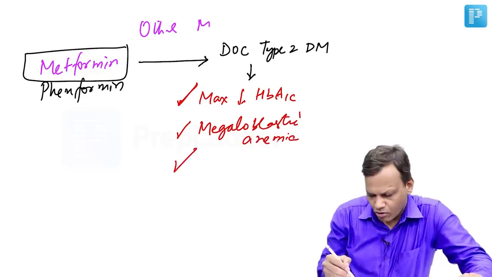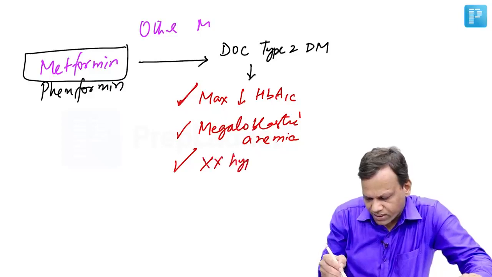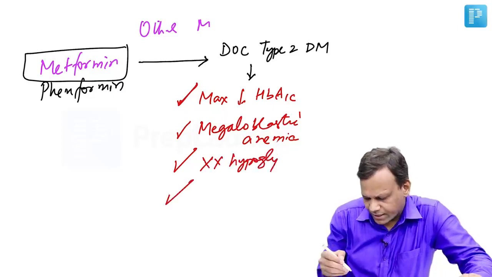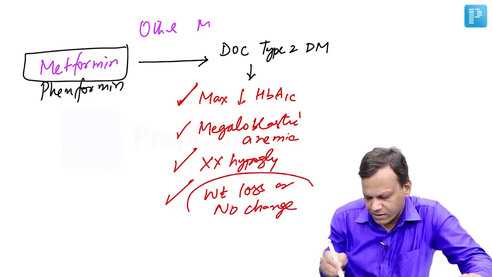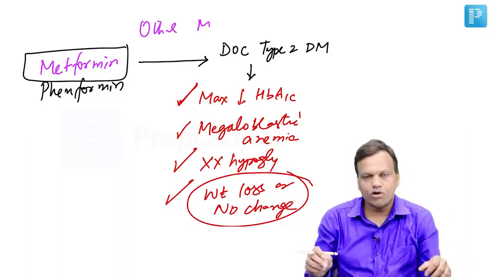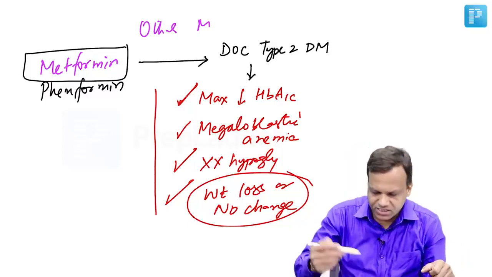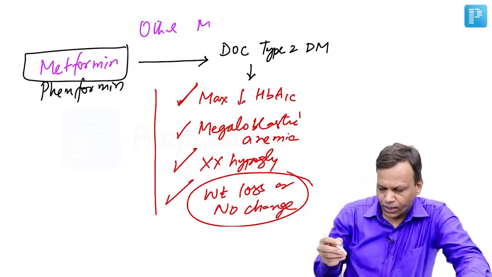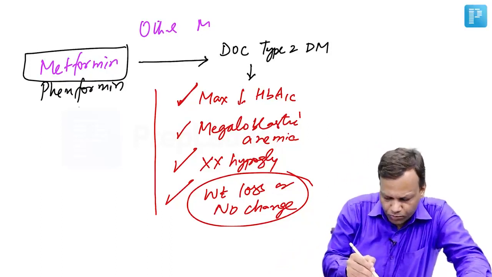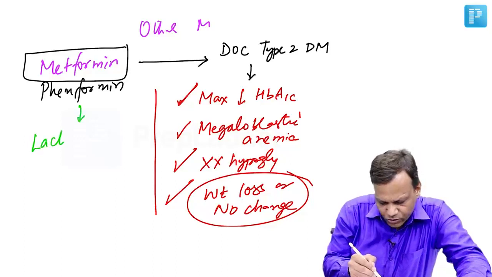Another advantage, it does not cause hypoglycemia, no risk of hypoglycemia. Third, it can cause weight loss or no change in weight. Remember, it does not cause weight gain. Sulfonylureas cause weight gain, but it does not. So because of all these advantages, it is the first line drug for type 2 diabetes mellitus. Now, metformin group of drugs can cause lactic acidosis.